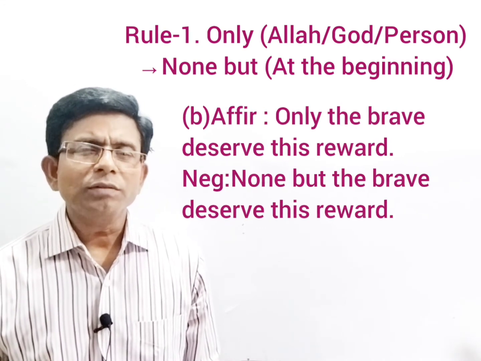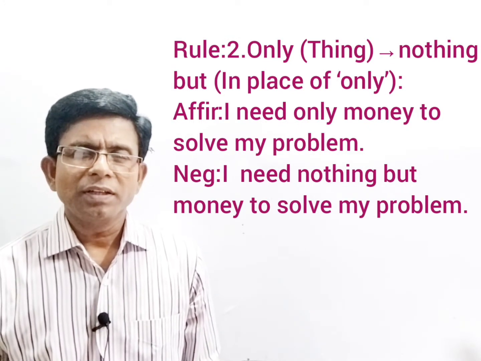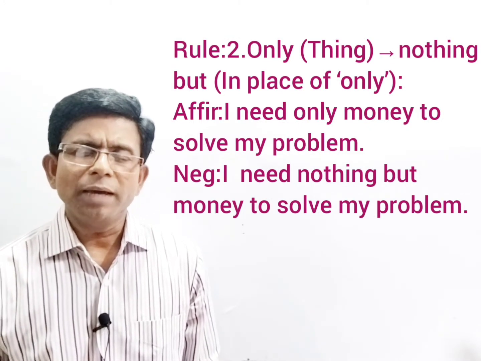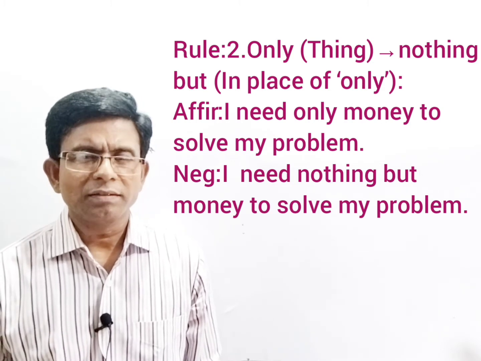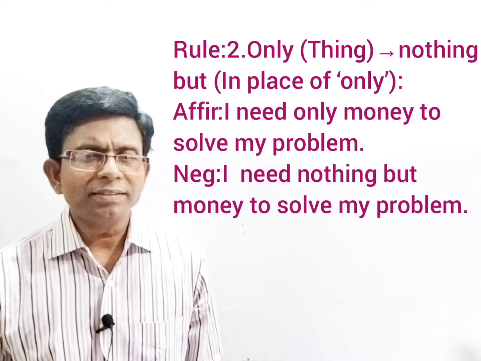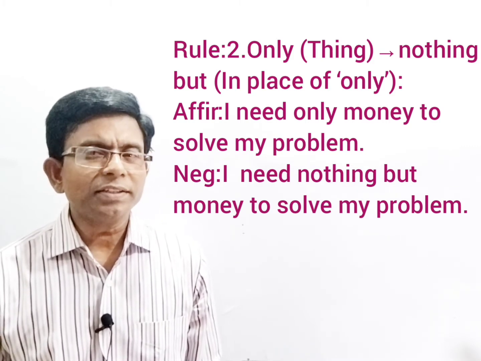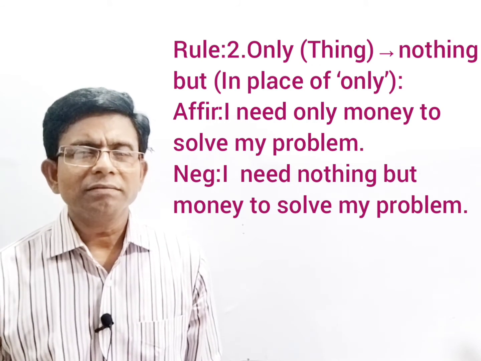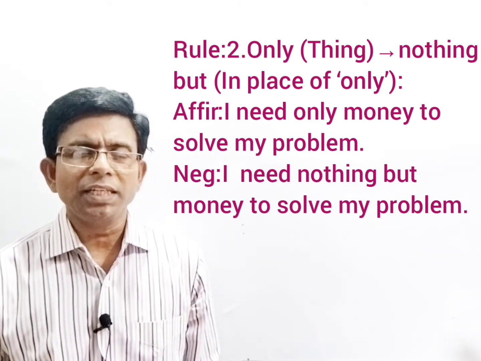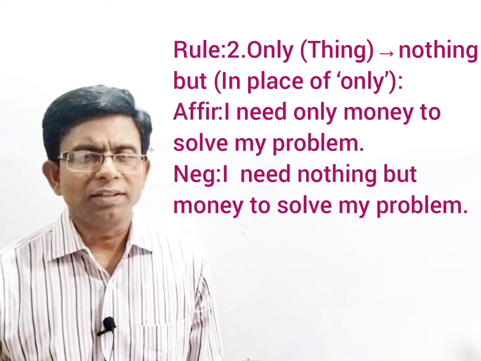Okay, now rule number 2. Rule number 2 is also about using only. I mean, if you find only in any sentence and this only refers to a thing, then you have to write nothing but in your negative sentence in place of only.